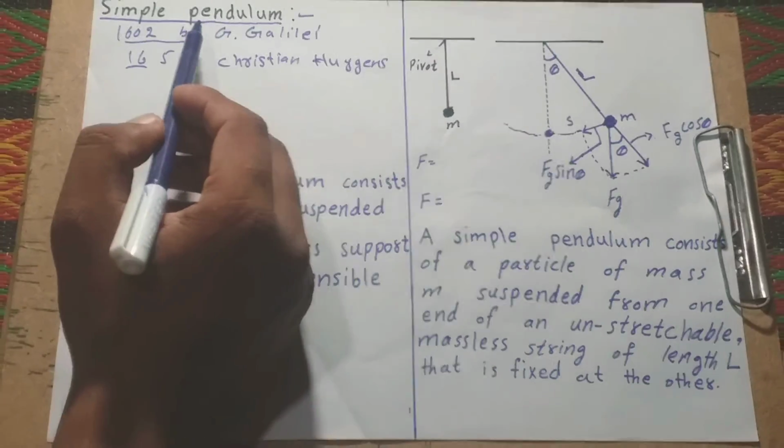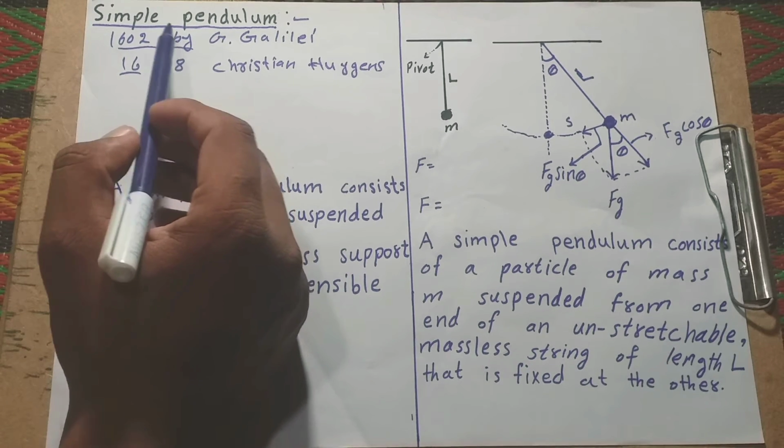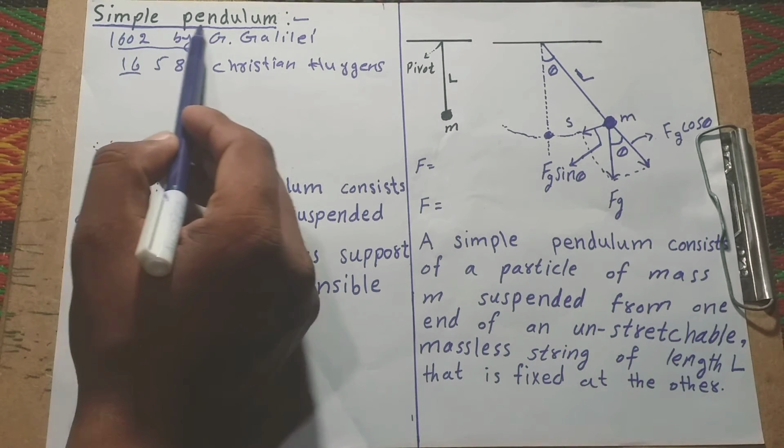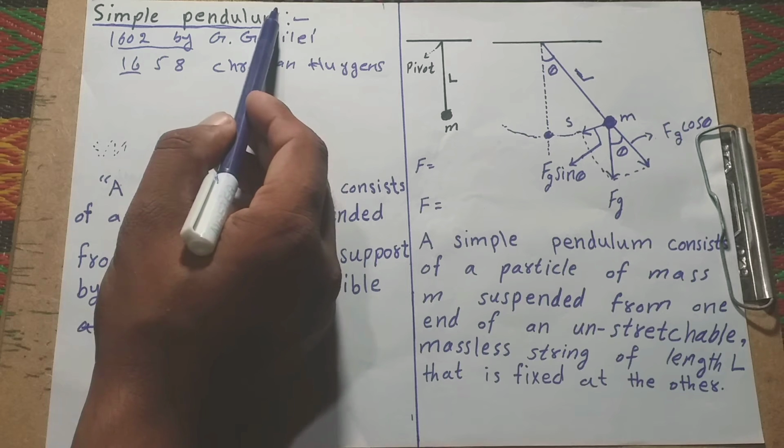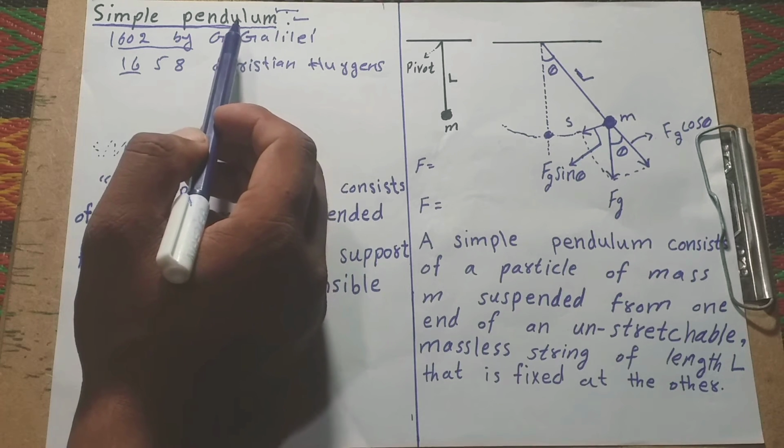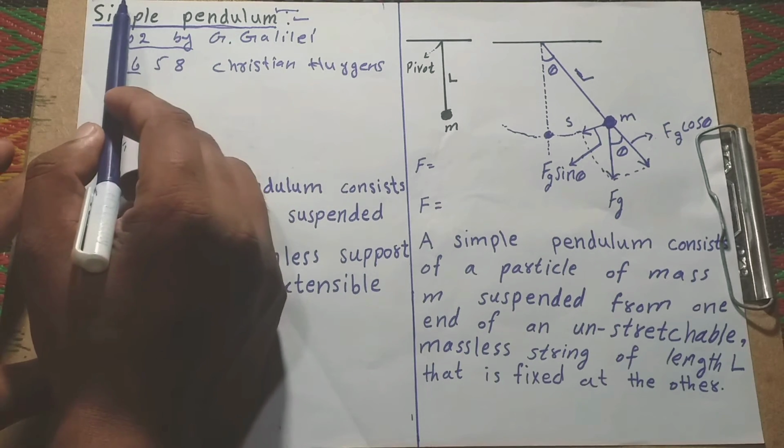And now first to understand the simple pendulum from the word. What is the word meaning of simple pendulum?